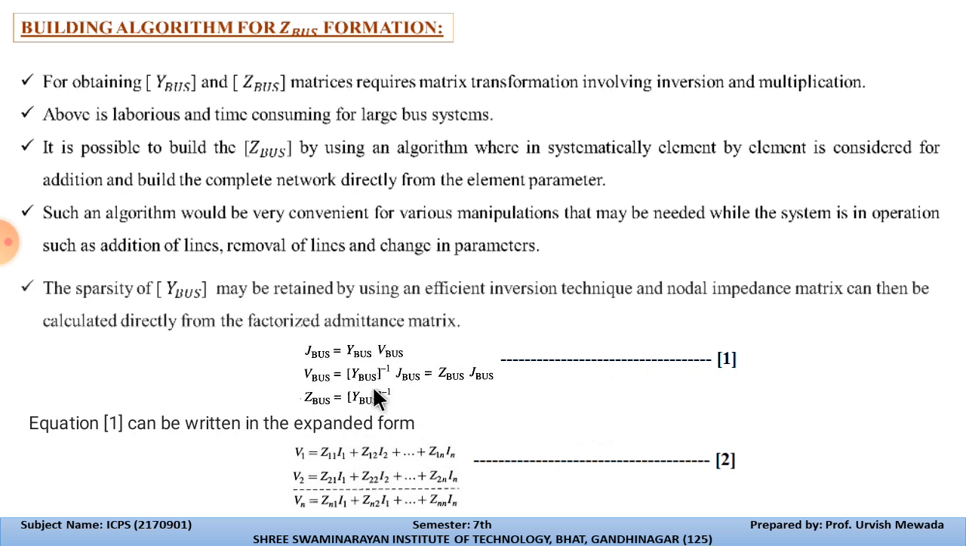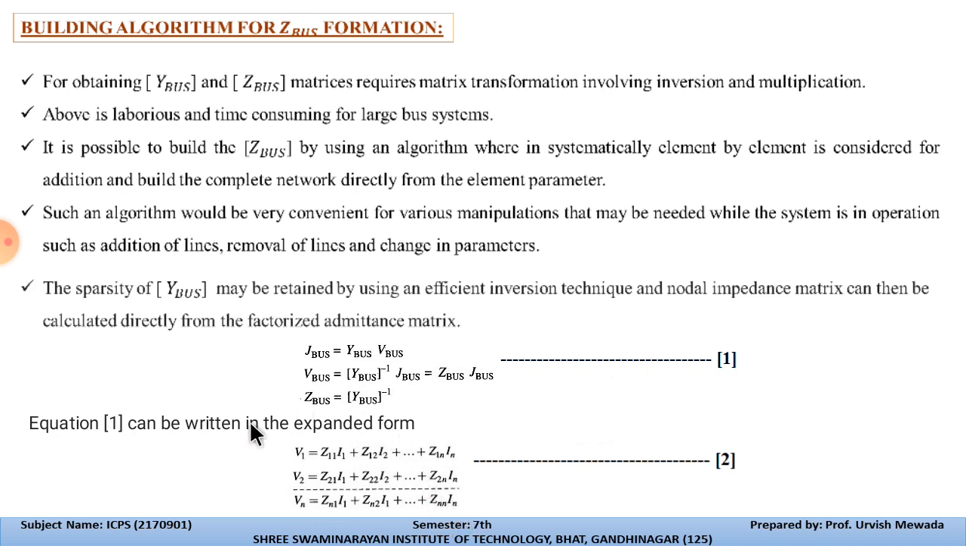Equation number one can be written in the expanded form. We have the voltages of the buses, V1, V2, and for the nth bus it is Vn, and we have the impedances of all the transmission lines, say Z1 to Zn for respective line combinations. For bus number 1, the impedance is Z11, but if bus number 1 is connected with 2, that becomes Z12, and it is connected with n lines, so that becomes Z1n, and the current related to this is In, and for Vn that becomes Znn into In.